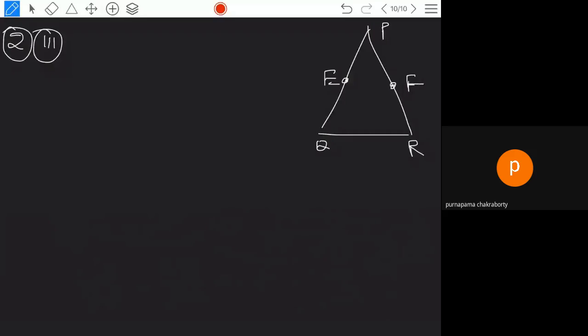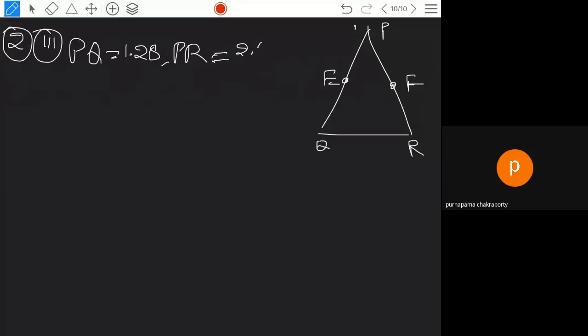Now whenever you consider PE, what are the things given? The complete length is given to you. PQ is given as 1.28 and PR is given as 2.56 centimeters, and PE is given.